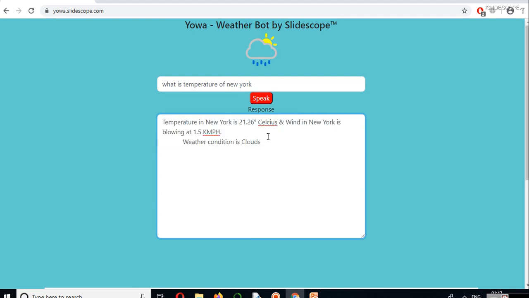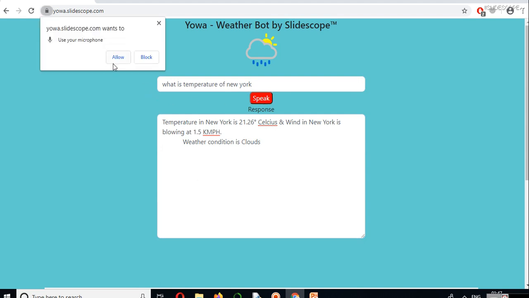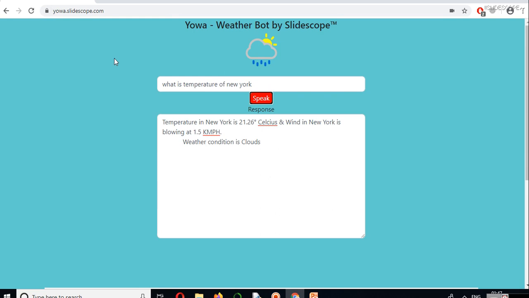Now let's try to speak here. Let's see. What is the temperature of Lucknow? Temperature in Lucknow is 27 degrees Celsius and wind in Lucknow is blowing at 4.58 kmph. Weather condition is mist. So you can see that, again I will say it is not perfect, but it is telling us the details.